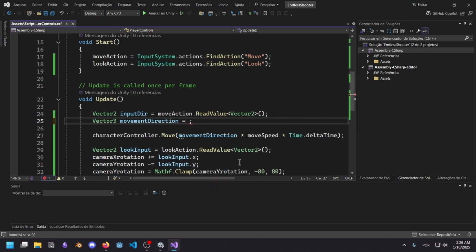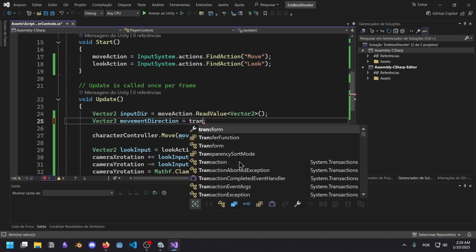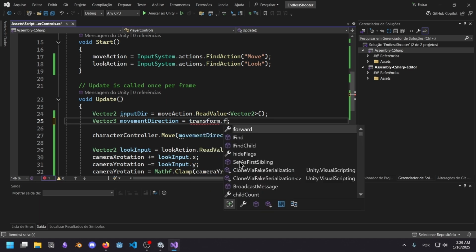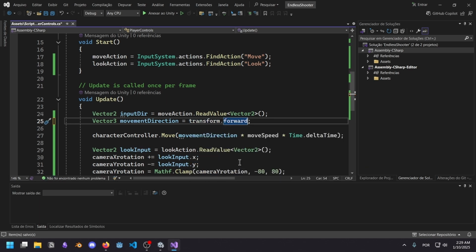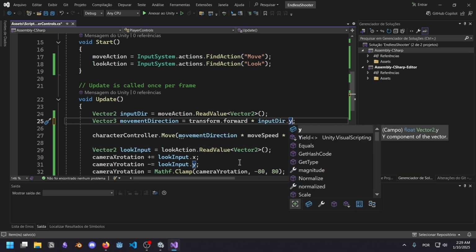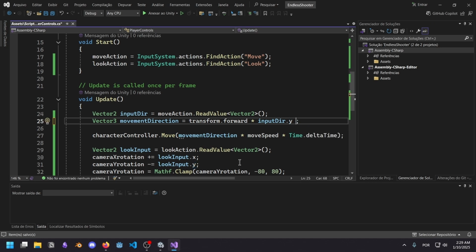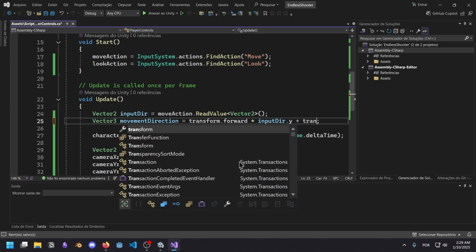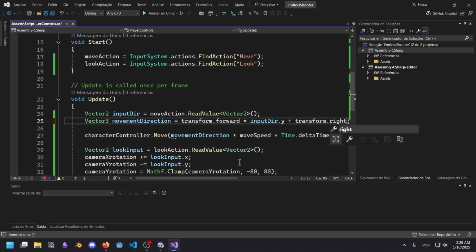All you gotta do is take something known as transform.forward, which represents the local z-axis of the player, and multiply it by the input.y, which is up and down for the player. And then you do this plus transform.right, which represents the red arrow, the x-axis of the player.